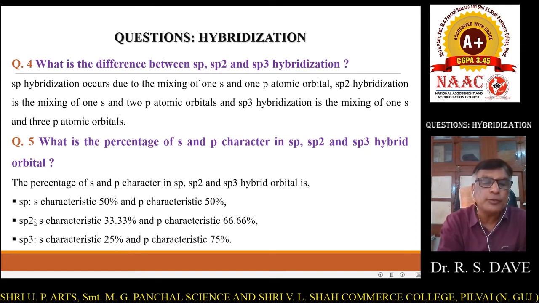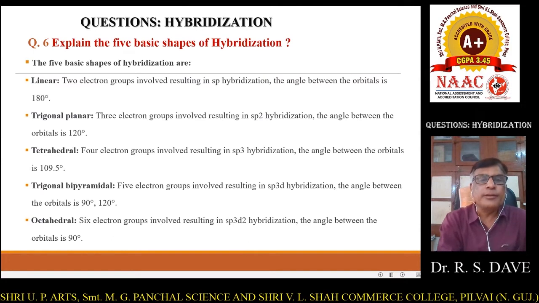But in case of sp2, the s character is 33.33% while the p character is 66.66%. In sp3 hybridized orbitals, the amount of s character is 25% and the amount of p character is 75%. Right? This is again a very important question for your examination.